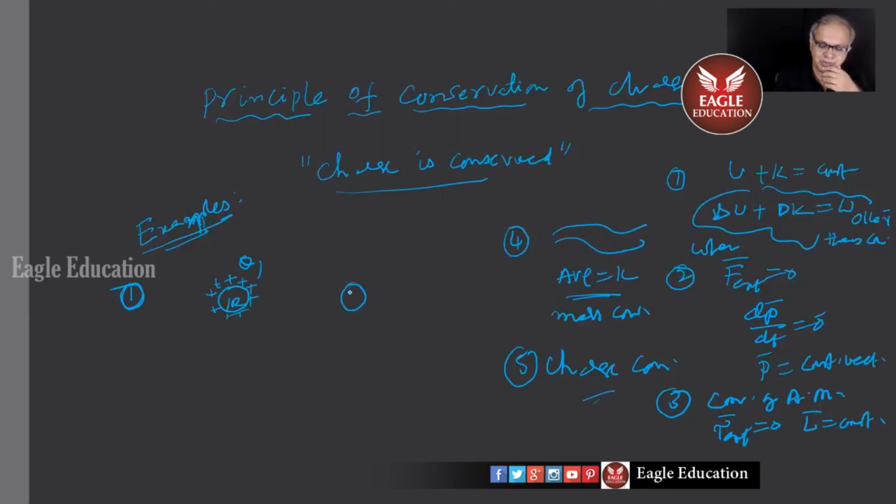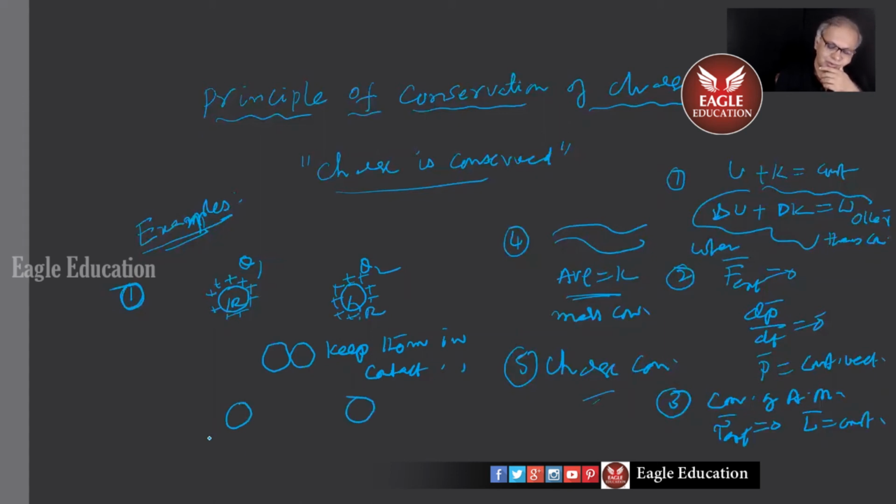There's another sphere of the same radius, not necessarily the same, but for simplicity's sake, I'm giving that. This is holding some Q2 charge, for example. They were initially separated like that, but I bring them close and keep them in contact for some time and then separate them.